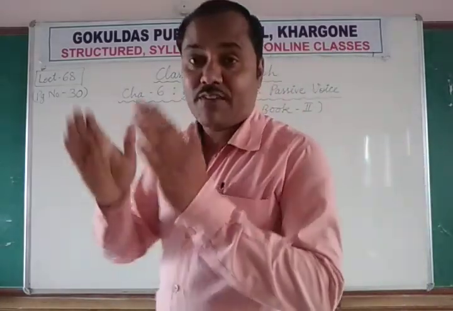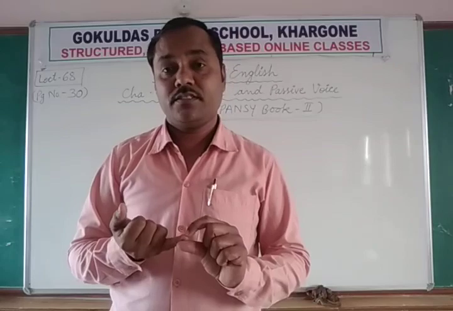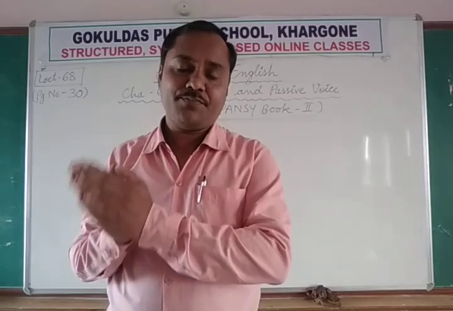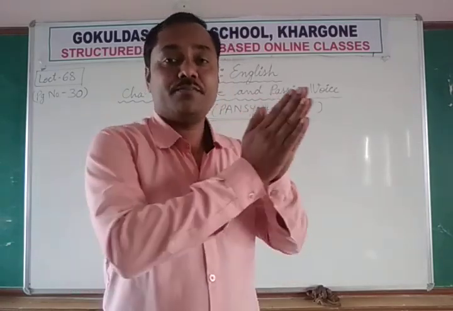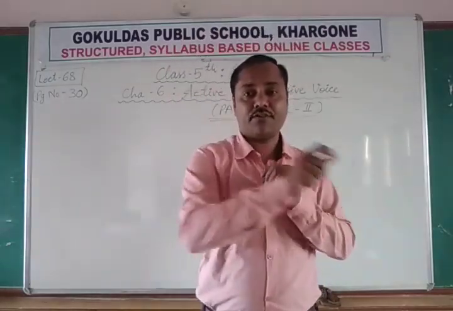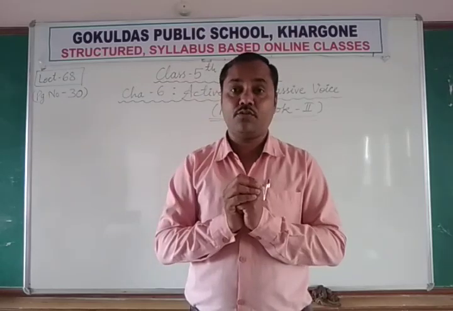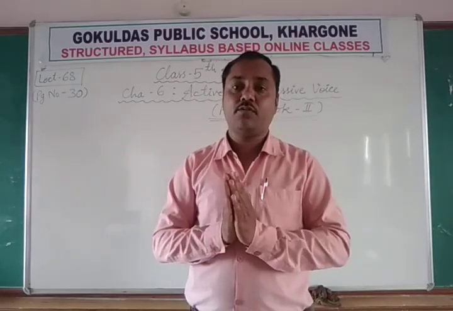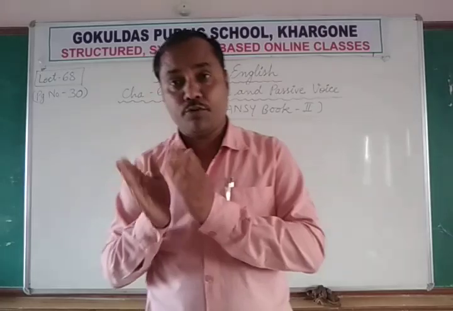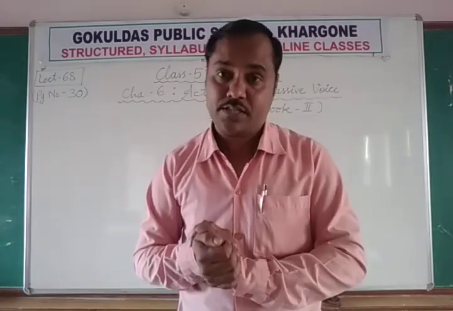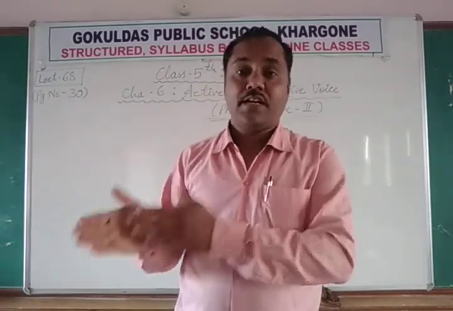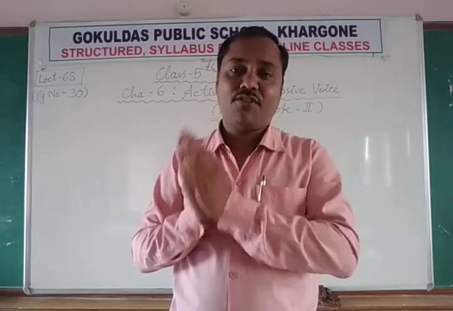First, we need to learn the first, second and third forms of the verb: the present simple form, past simple form and past participle form. You need to learn that whole table, just like you learn the tables in mathematics. Up to 15 or 20 tables are a must for you to do calculations fast. Like that in maths, in English you need to learn the forms of the verbs.